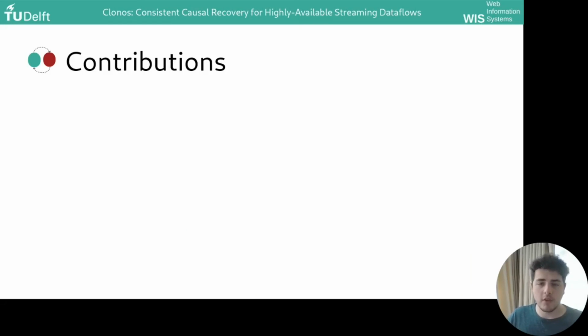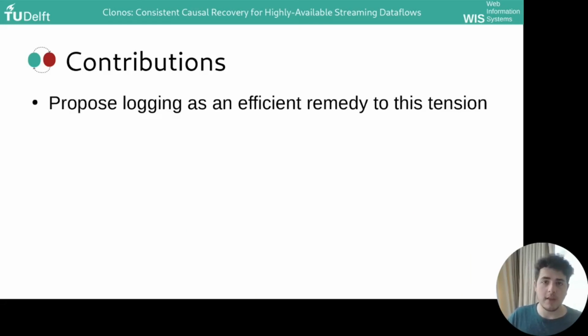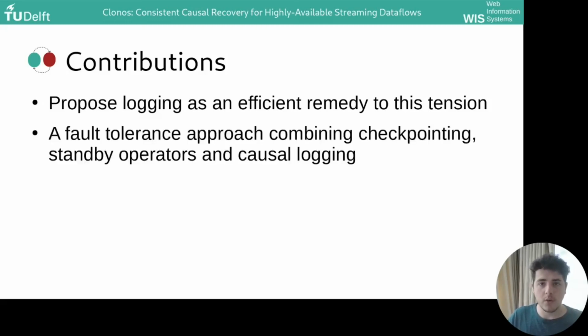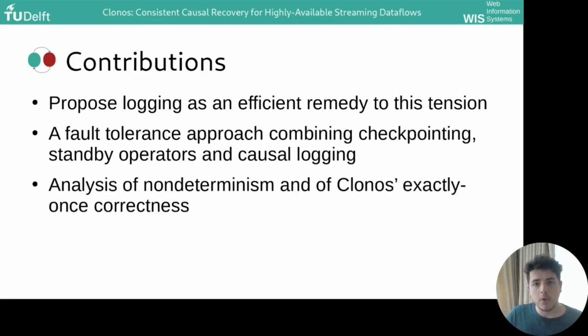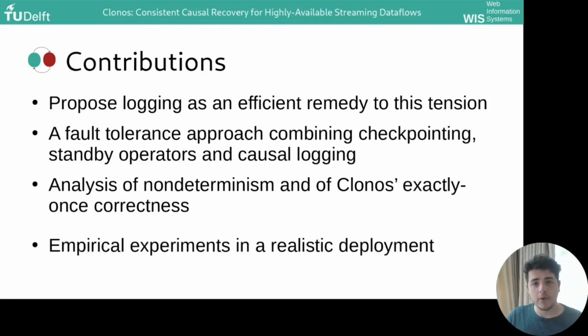And so our contributions are as follows. We propose logging as an efficient remedy to the tension between non-determinism, local recovery, and exactly once consistency. We present Clonos, a fault tolerance approach combining checkpointing, standby operators, and a specific kind of logging called causal logging. In the paper, we also present an analysis of non-determinism in stream processing and a proof sketch of how Clonos can guarantee exactly once correctness. Finally, we are going to present a set of empirical experiments in realistic deployments.